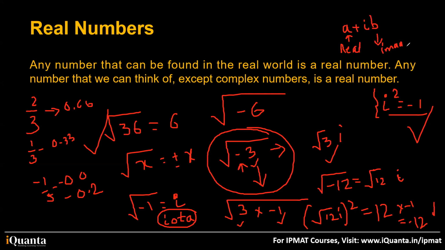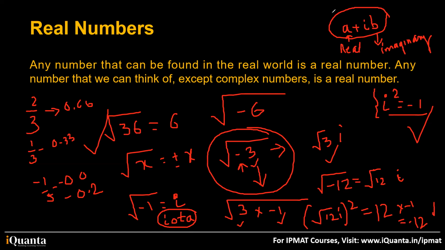This is real, this is imaginary. So a number, if it is written in the form of a plus iota b, where it has a real part and an imaginary part, then it is called a complex number. Okay. So this is complex because it is really complex. You can see here,